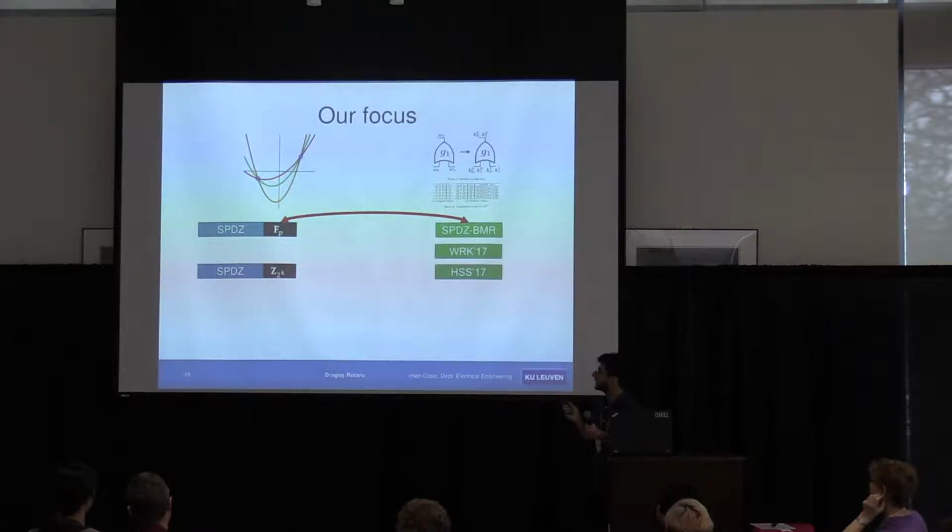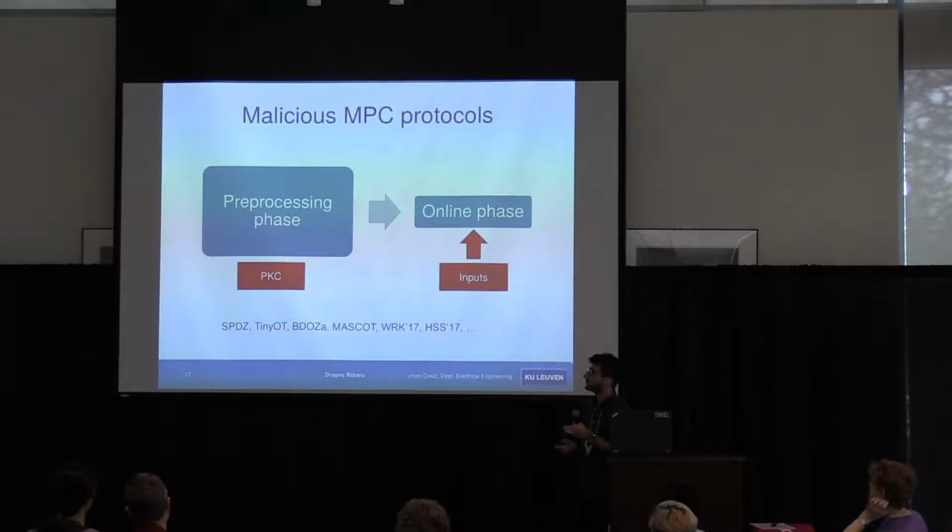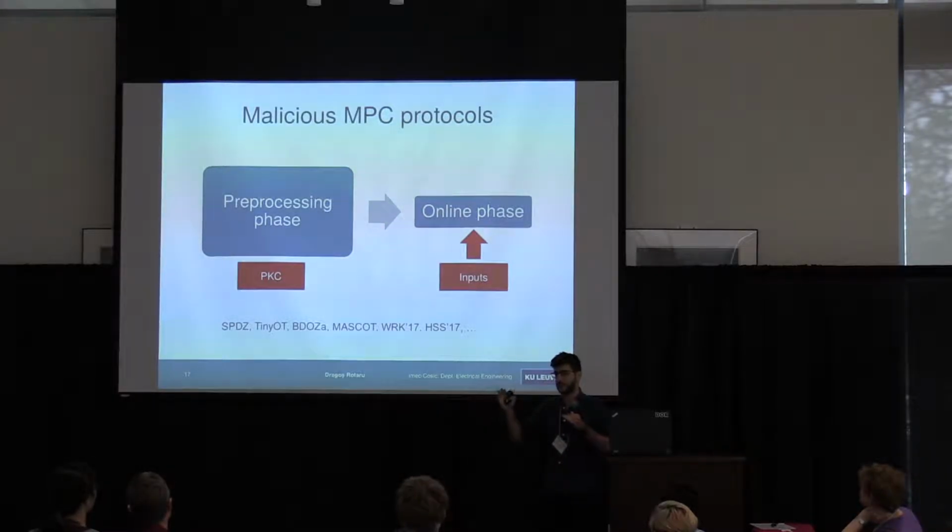Our focus, as I told you before, is going to be from SPDZ, which works in mod P, to SPDZ BMR, which works mod 2. Good. So now let's recap. What are the malicious security protocols based on? There's usually two phases. There's the pre-processing phase, and there's the online phase. The pre-processing phase usually requires public key crypto. It does require public key crypto for the malicious setting.